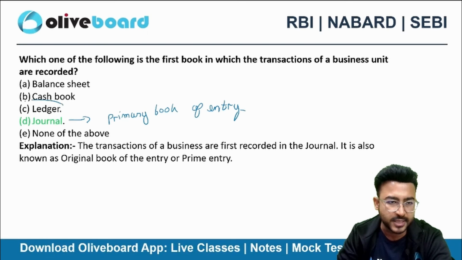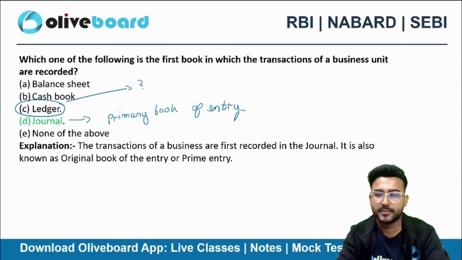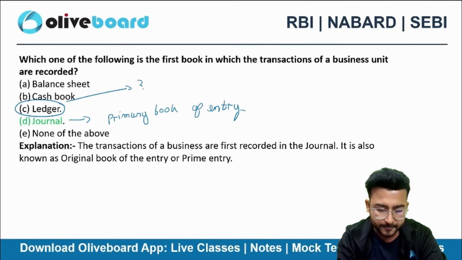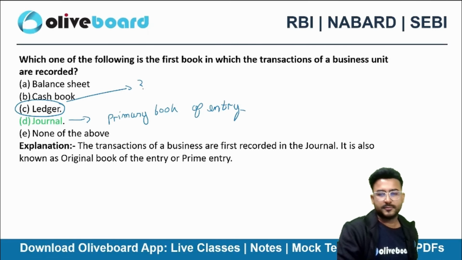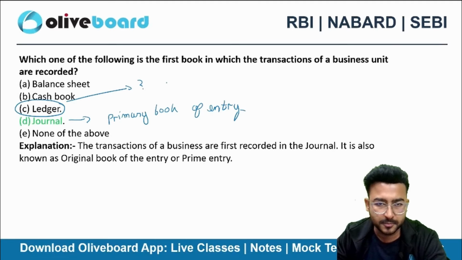What do we call ledger? Can you tell me what do we call ledger? Principal book, yes, that's correct.